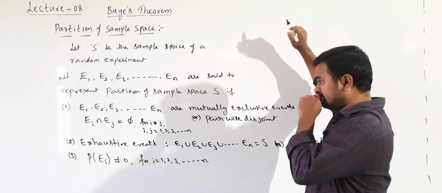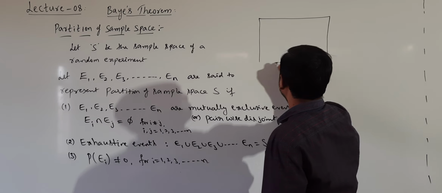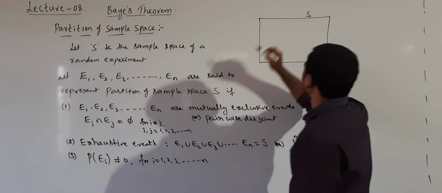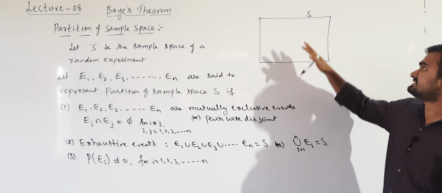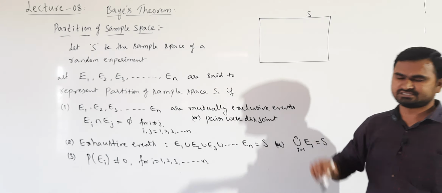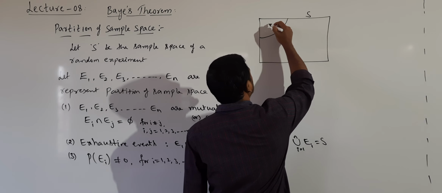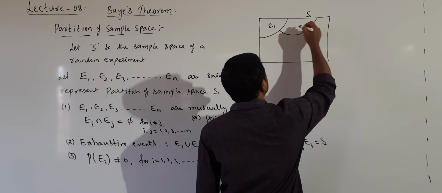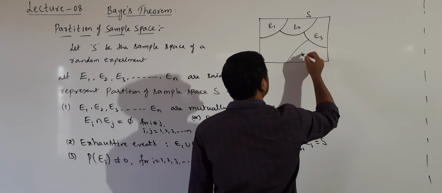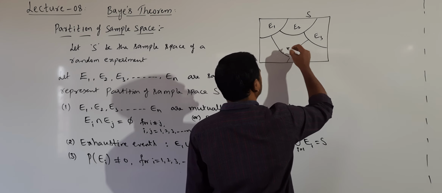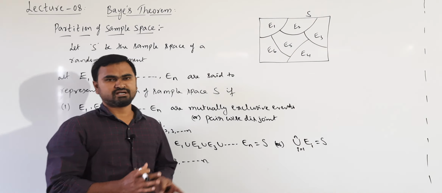Understood? Now if I draw diagrammatically, we can show it like this. Suppose this is a sample space S given. The sample space we can consider in the form of a universal set. Now we are dividing it into partitions. Suppose this is E1, this is E2, E3, E4 and so on. You can divide into any number of partitions.